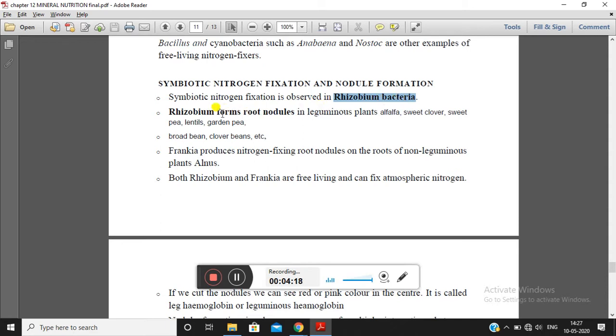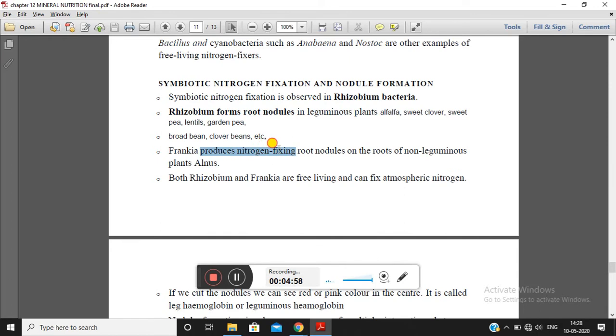Rhizobium bacteria form root nodules in leguminous plants such as alfalfa, sweet clover, sweet pea, lentils, garden pea, broad bean, and clover beans. Basically these are all leguminous plants, and Rhizobium can form root nodules in them. This is one mechanism of fixing atmospheric nitrogen: nodule formation helps in fixing atmospheric nitrogen in the form of ammonia, and plants can take up that nitrogen easily. Now there is another example, that is Frankia.